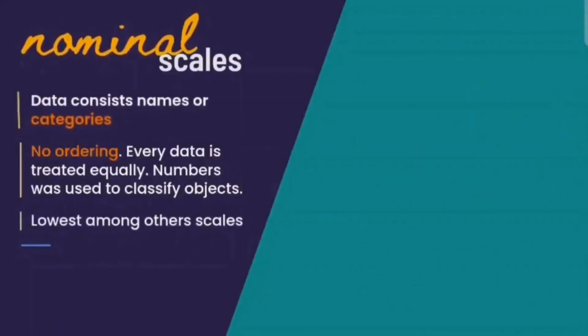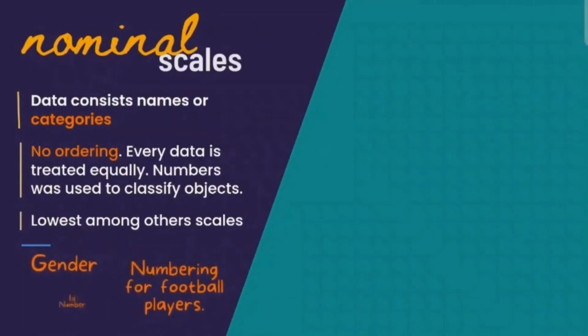Alright, so first of all, we will look at the nominal scales. Nominal scale is data that consists of names of categories, no ordering, where every data is treated equally. Maybe we will use numbers, but we just use them to classify the objects. However, nominal is the lowest among other scales. For example, a nominal scale is gender, numbering for football players. Although it's a number, it just represents someone's position in the football team.